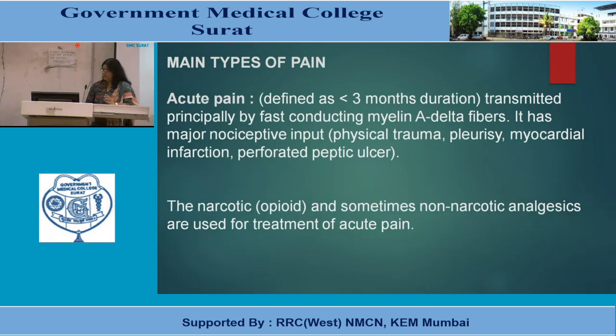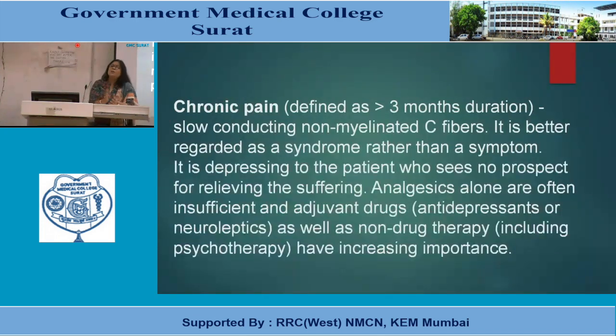Let's see chronic pain. Chronic pain is when the duration of pain is more than 3 months. Here, slow conducting nerve fibers, type C fibers, which are non-myelinated, are involved. It is better regarded as a syndrome because when it becomes chronic, it is not only pain sensation. There are other signs and symptoms associated with this, like depression, because the patient sees that they have no prospect of being cured.